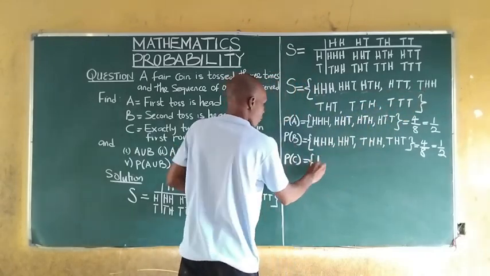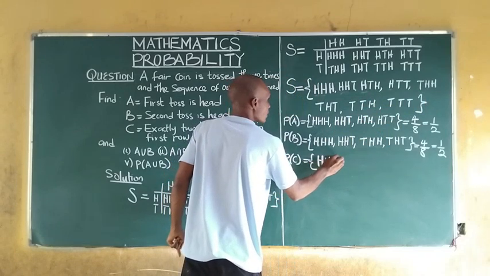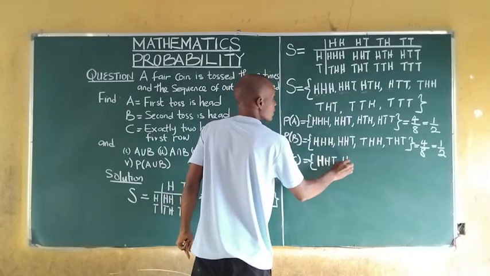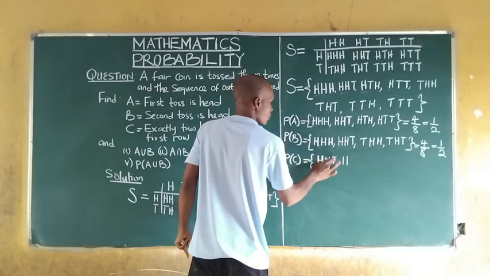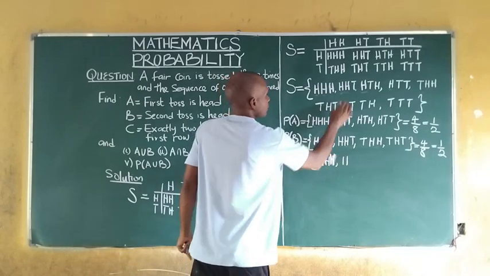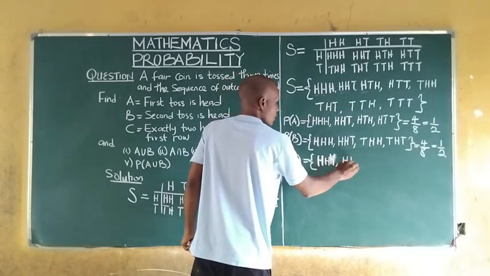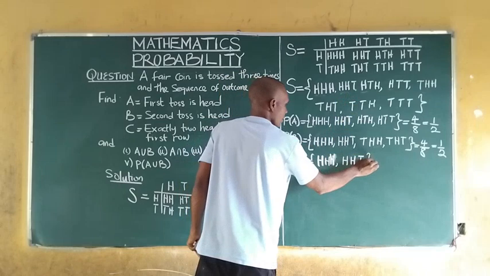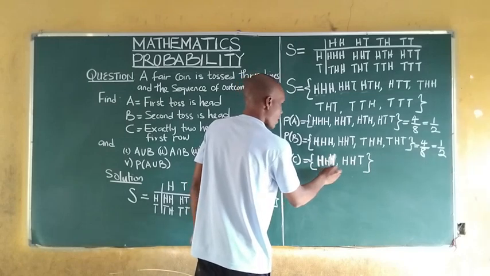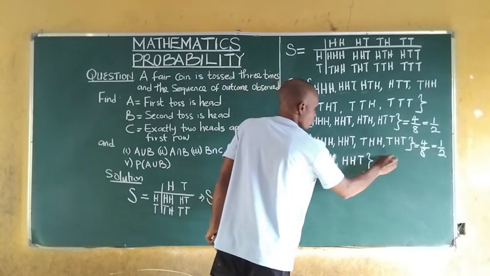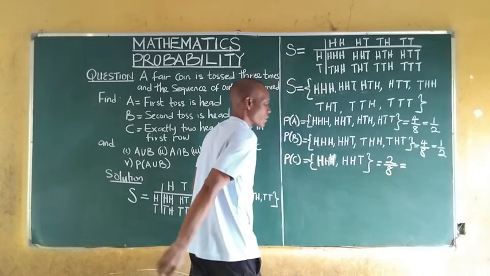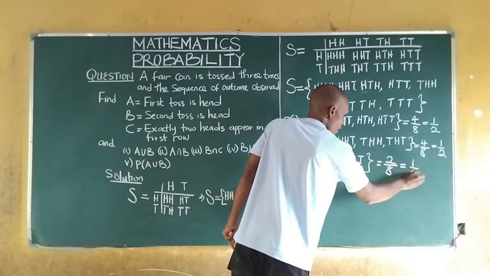So we have head, head, tail, where 2 heads appear in the first row, and head, head, head. Then head, head, tail. So we have 1, 2, which is 2 all over the sample space, which is 1 all over 4.